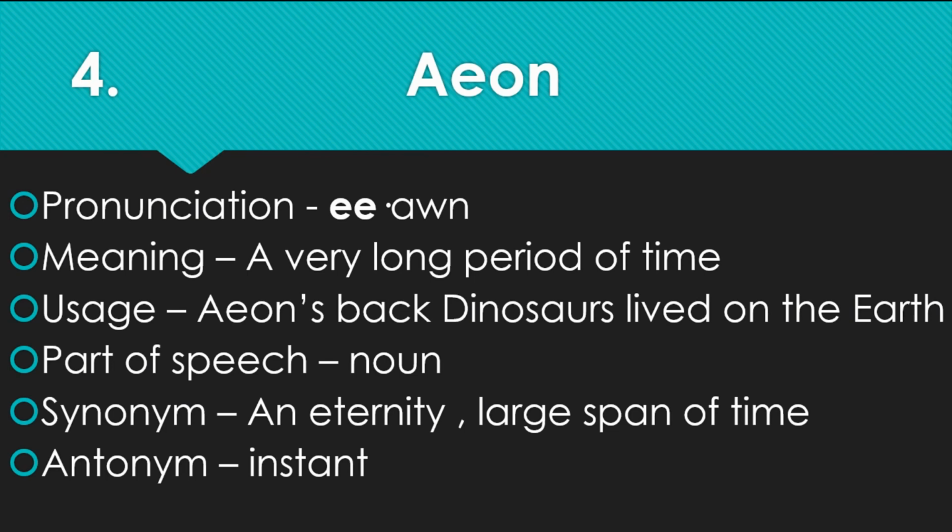At number 4 we have eon. The A is silent, so it's eon. Its meaning is a very long period of time. Usage is: eons back dinosaurs lived on the earth. Part of speech is noun. Nouns are nothing but naming words. Synonym is eternity or large span of time, and antonym is instant.